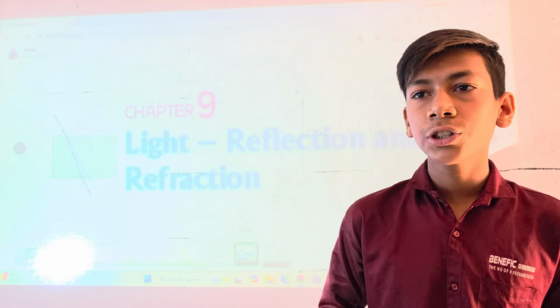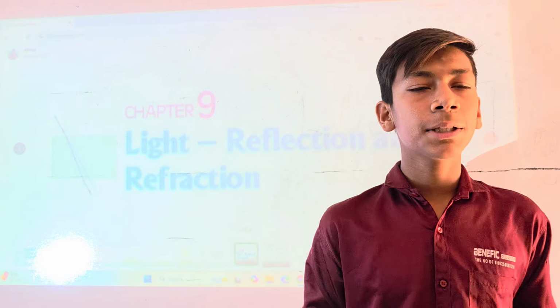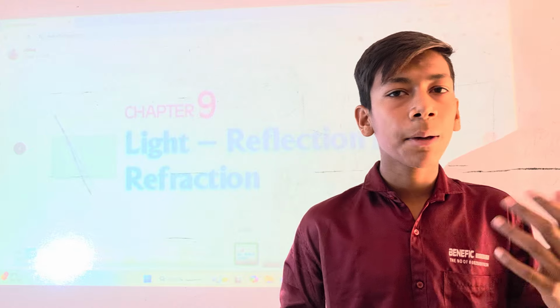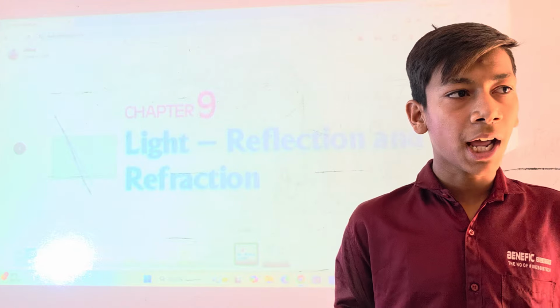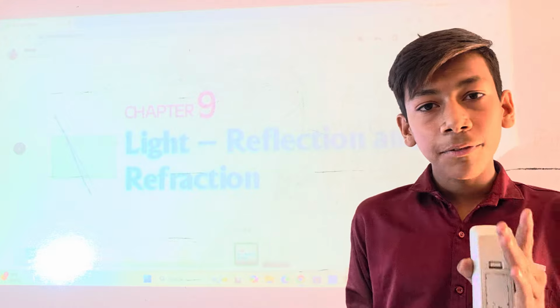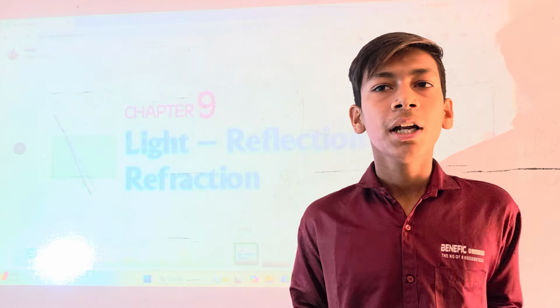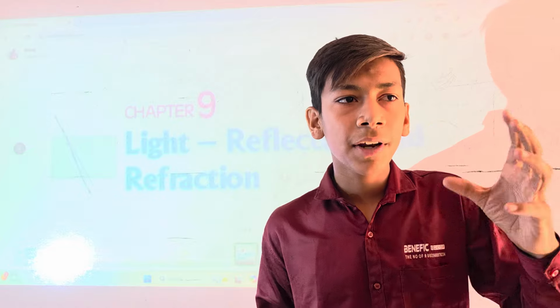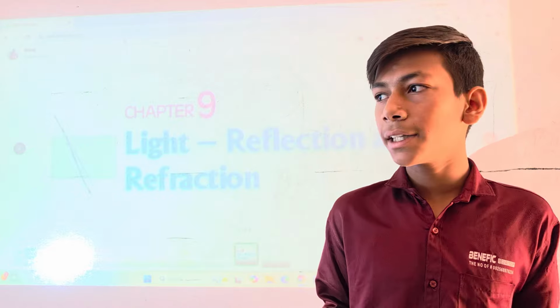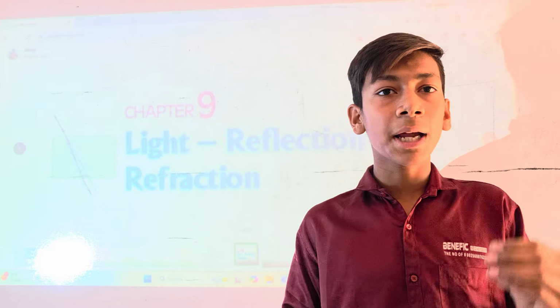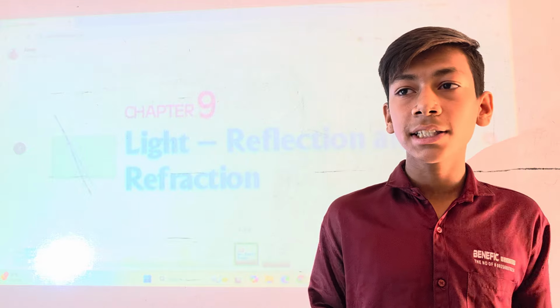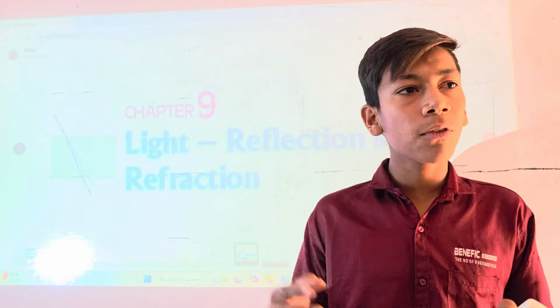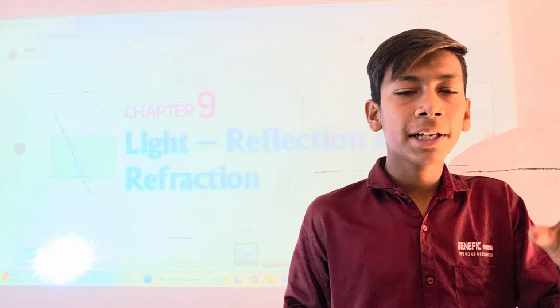So today I am going to share a lesson of class 10th physics. Friends, chapter number 9, the first chapter of physics of class 10, is light reflection and refraction. In this chapter, firstly I would like to tell you what reflection is. As we all know, reflection is done by the mirror. In today's class, I would like to tell you about the types of mirror by which reflection happens.